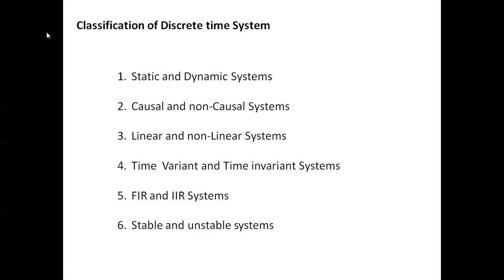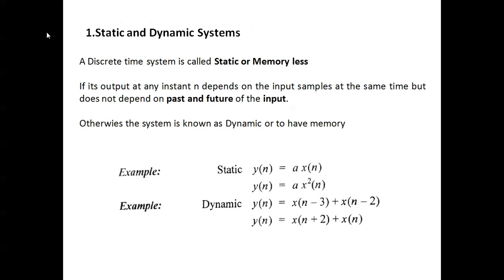The classification of discrete time systems: static and dynamic systems, causal and non-causal systems, linear and non-linear systems, time variant and time invariant systems, FIR and IIR systems, stable and unstable systems. So, static and dynamic systems.